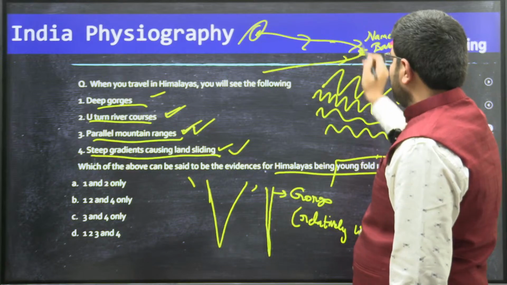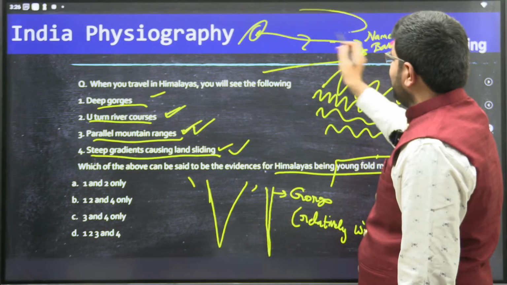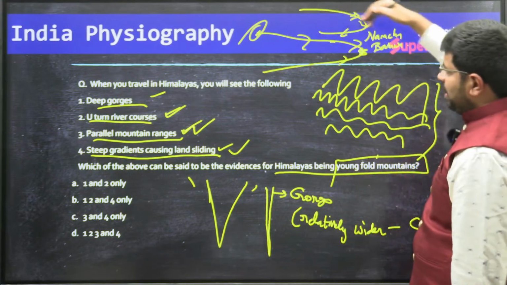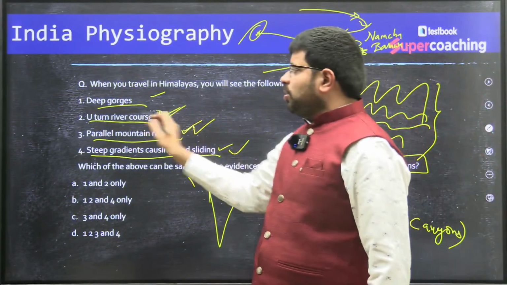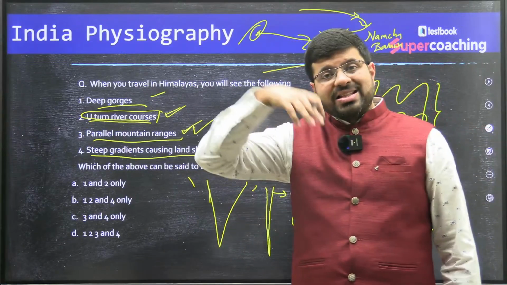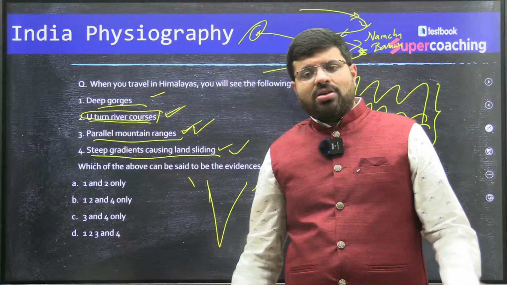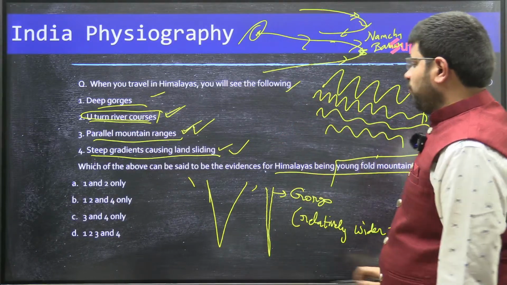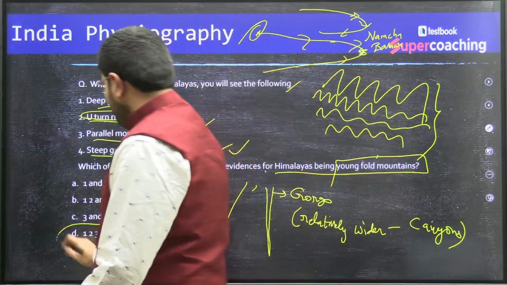Now this is a U-turn, no? So this is like a U. That's what you call U-turn river courses. The U-turn river courses are because of the syntaxial bending. This bending is also an indicator of young fold mountains. So for this, the answer should be D.